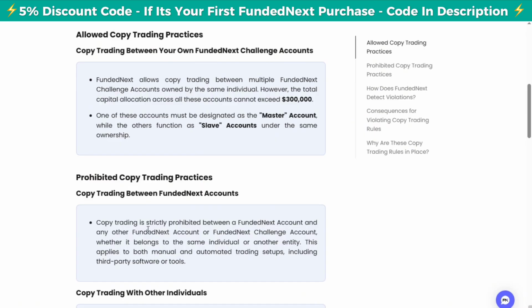Copy trading is strictly prohibited between a funded account and any other FundedNext account or FundedNext challenge, whether it belongs to the same individual or another entity. Now, let's say you have two accounts. One account you have passed, it is a live account, and the other account is a challenge. You cannot take the same trades on your FundedNext account, which has passed, and on your challenge account. You will violate that and you might have your account breached.